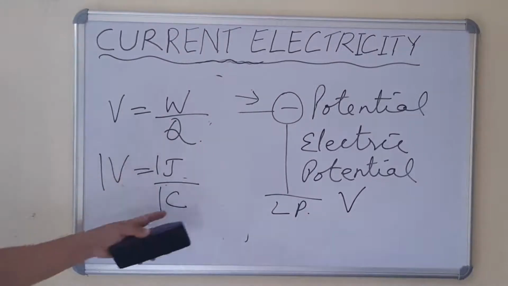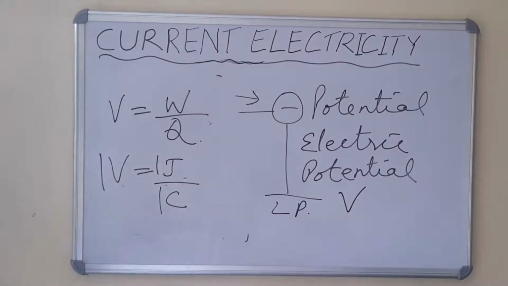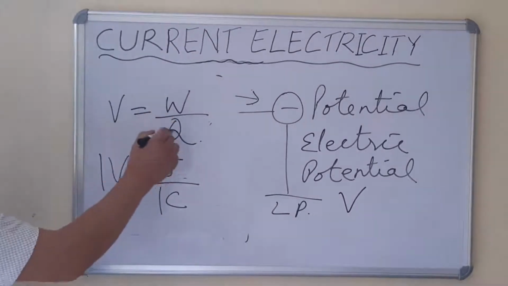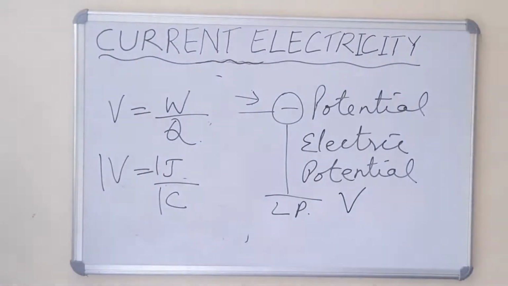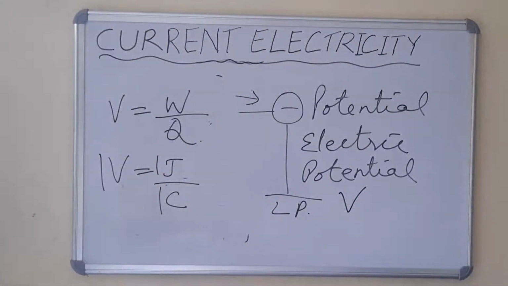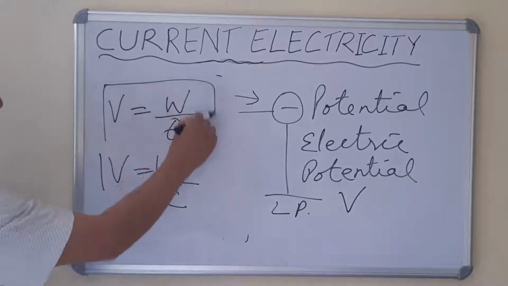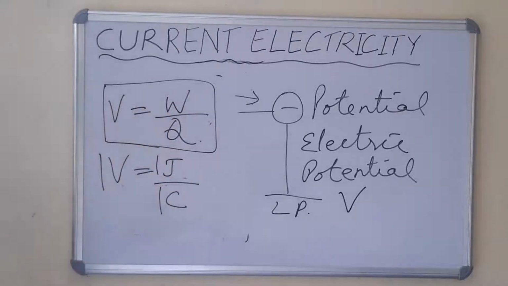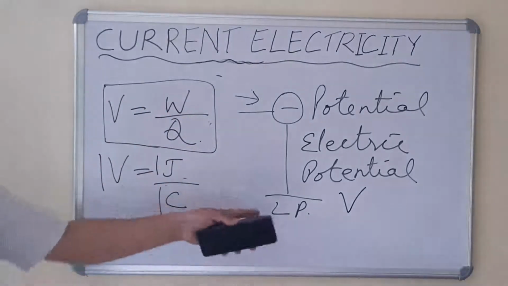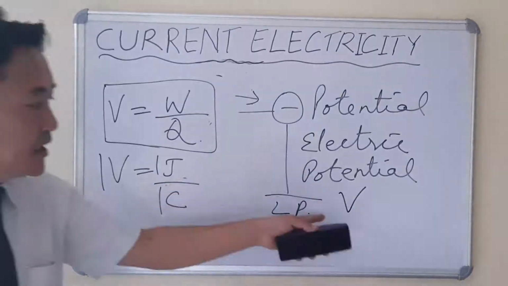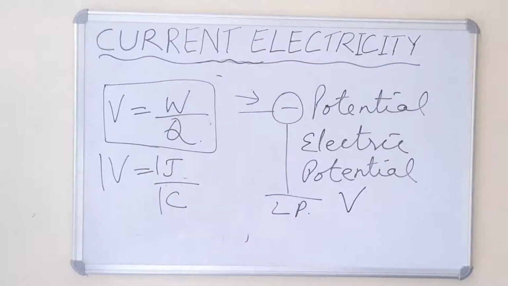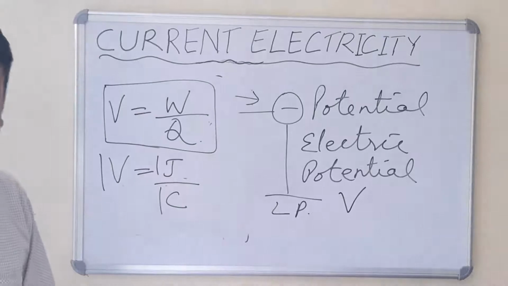Therefore, potential can be found by using the relation V equals W upon Q. W is the work done, Q is the charge. So this is the formula. You just remember that V equals W divided by Q, and the SI unit of potential or electric potential is volt, which can be written as V.